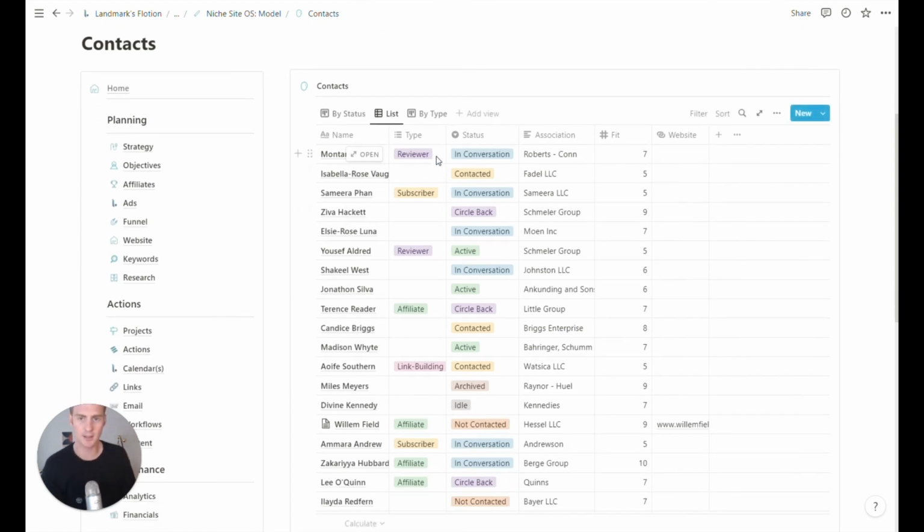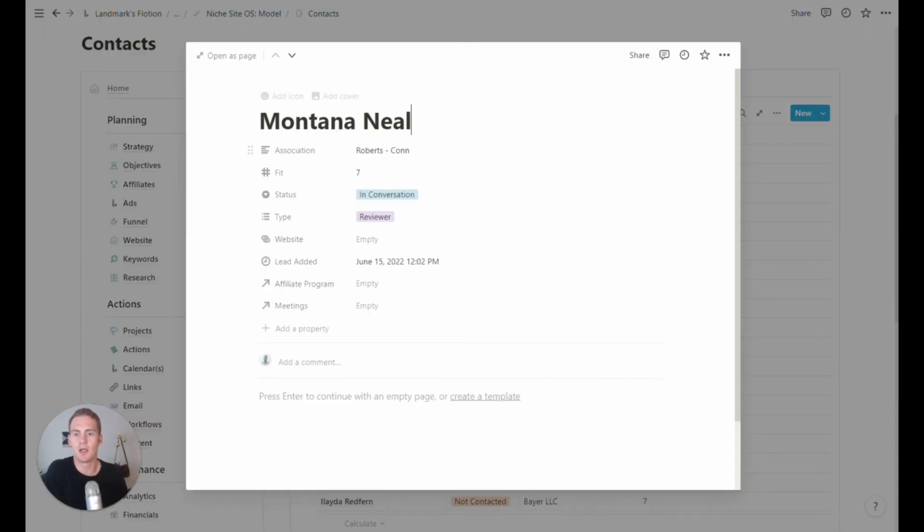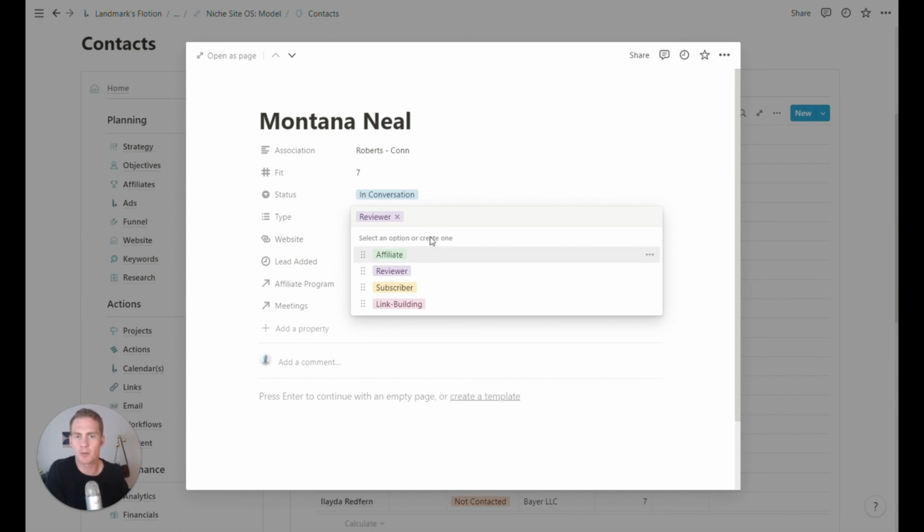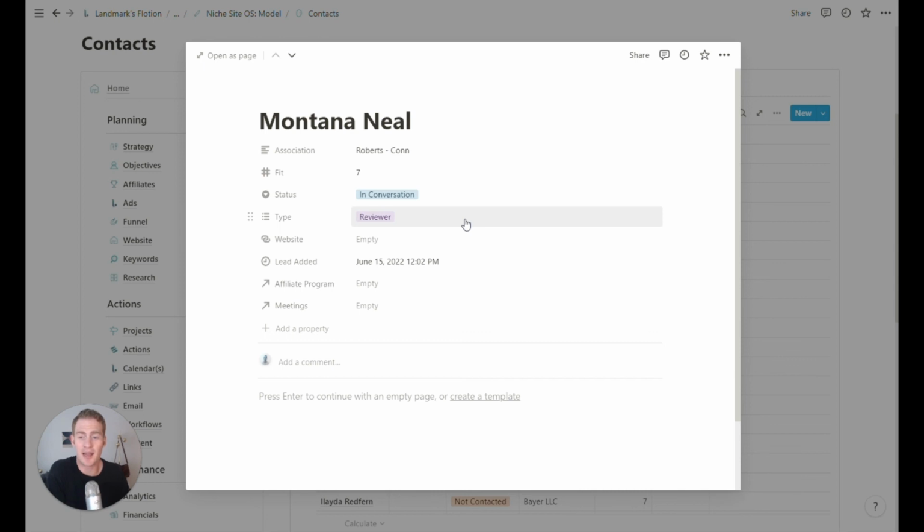So the properties in our contacts database are the association, the fit, which we talked about, their status, and the type of contact. For this Niche Site OS, our contacts database includes reviewers, so people that may be relevant blogs that are talking about our site, affiliates, subscribers, and link building contacts.